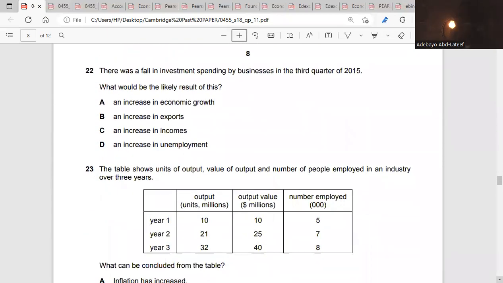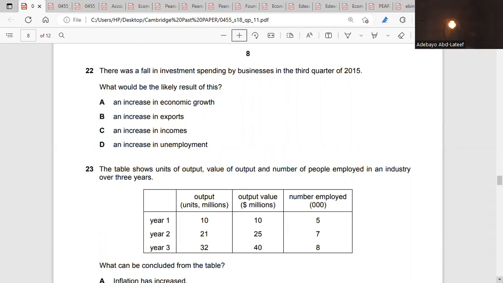22. There was a fall in investment spending by businesses in the 3rd quarter of 2015. What would be the likely result of this? An increase in economic growth, an increase in exports, an increase in incomes, an increase in unemployment. If investment reduces in an economy, unemployment will increase. Why? If investment reduces, output will fall. If output falls, revenue will fall. And if revenue falls, profit will fall. So as a result, firms would need to retrench or lay off workers. And that will increase unemployment.